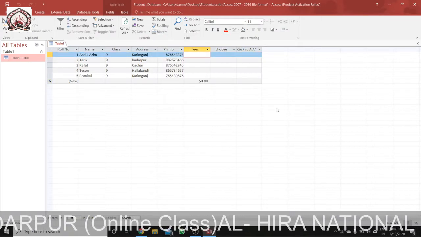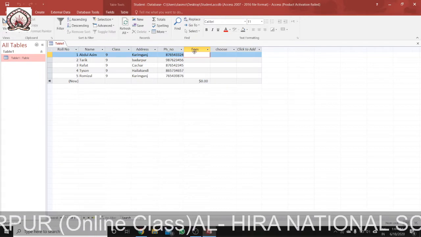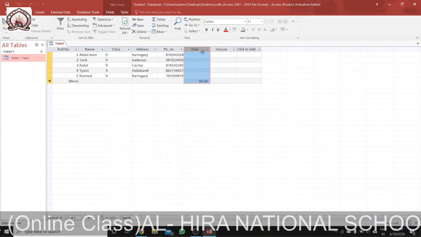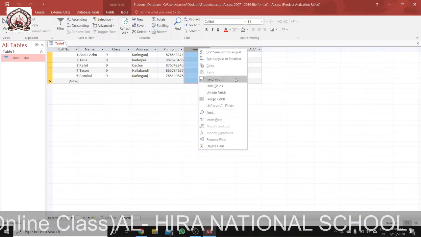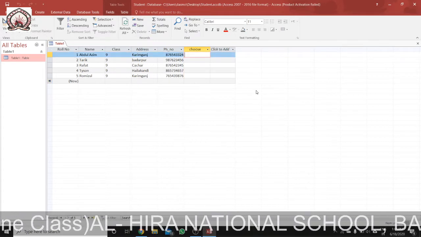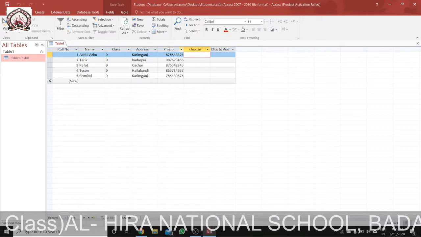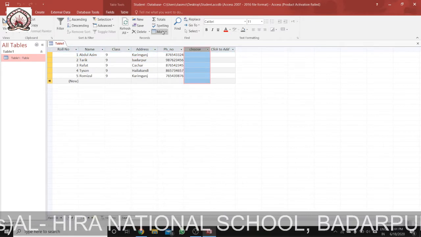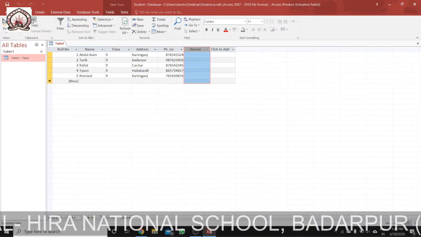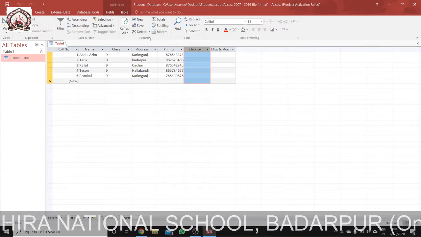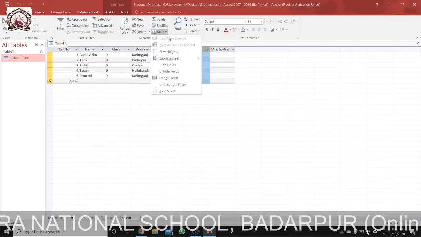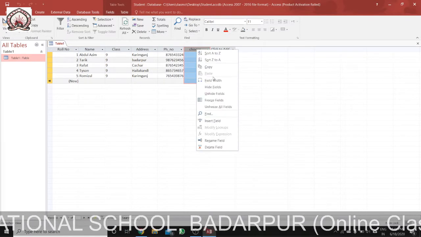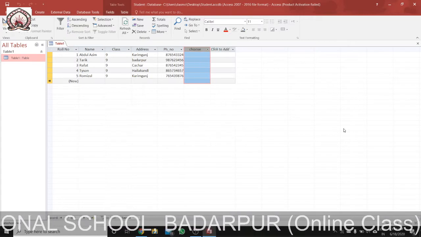Another way you can do it: if you just select this column, right click, hide fields. So in two ways we can do it. One way is that we select the field and click on home tab, under record group, then more and see hide fields. Or we can select it and right click and this option comes, hide fields.